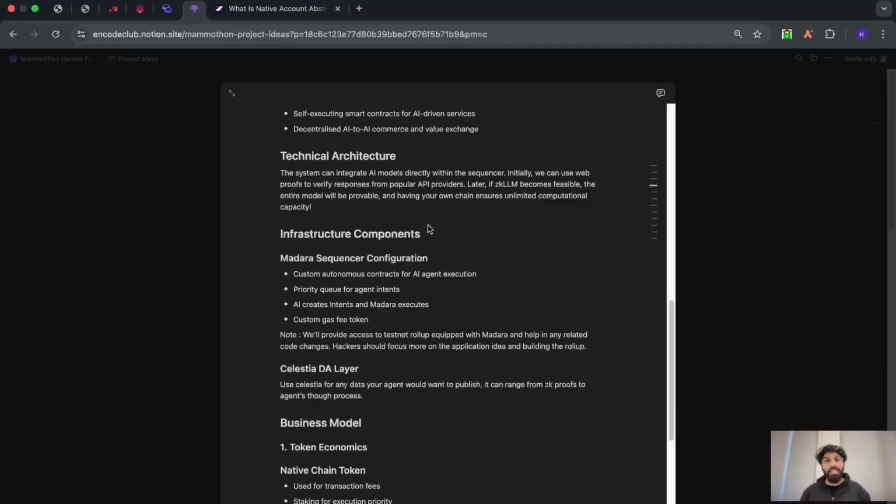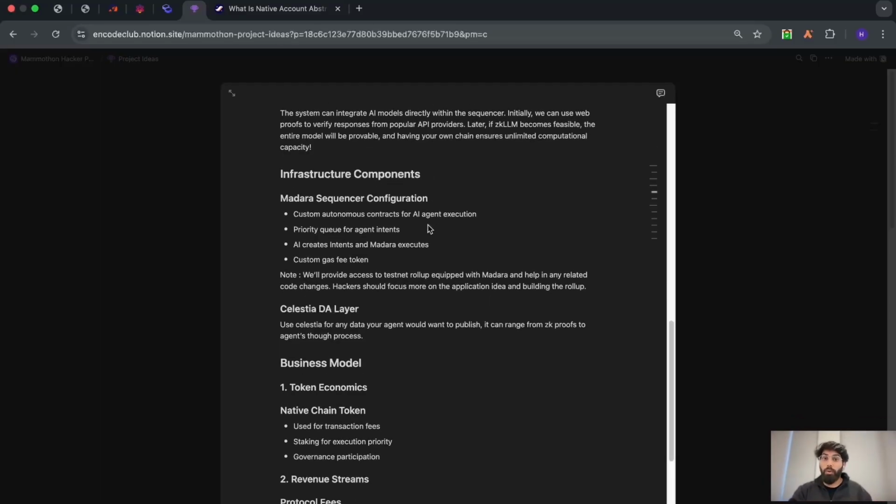And the third thing would be ZK LLMs. So think of it like this. Everything that your LLM is giving as an output, that this is something that I want to do, can be provable later down the line by using ZK LLMs. We will be providing some links to read about that. The point is, something like ZK LLM requires a lot of compute, and that compute cannot be processed and carried forward on top of a public blockchain. So for that, a rollup makes much more sense, because here you're looking for some particular values that you want to extract out of that blockchain, whereas a public blockchain will just allow you to have a generalized sense of value. So this is one reason why a rollup makes sense here.